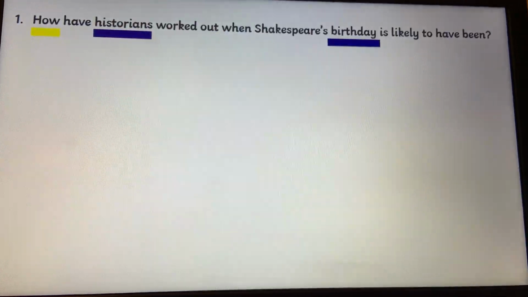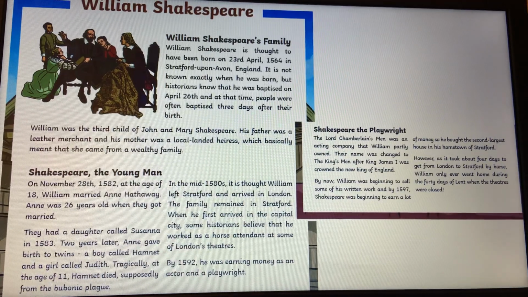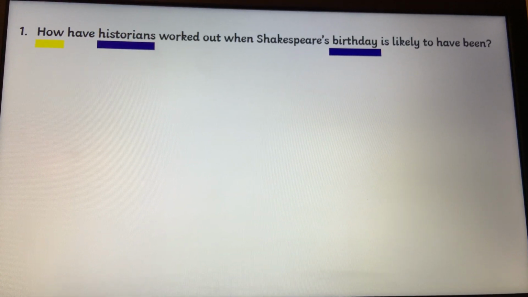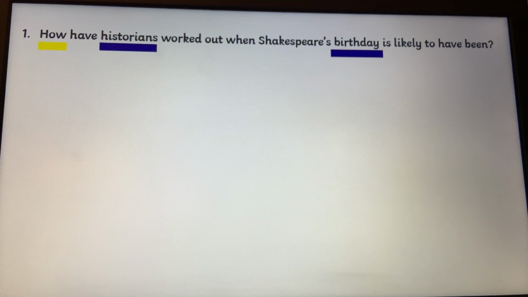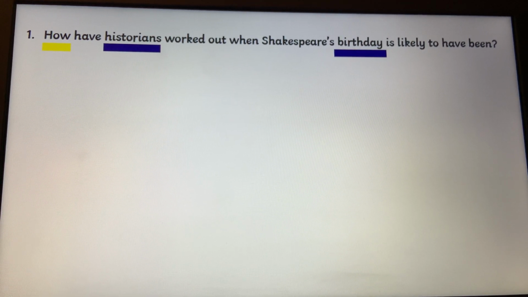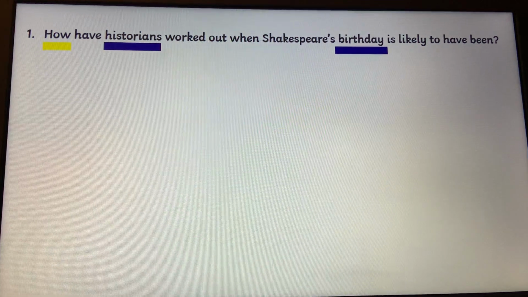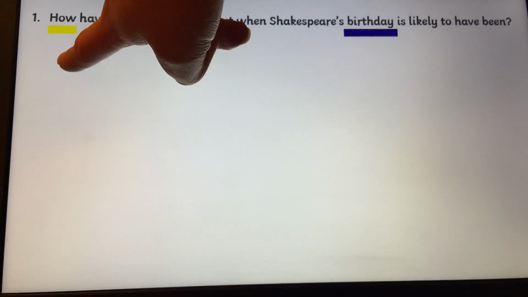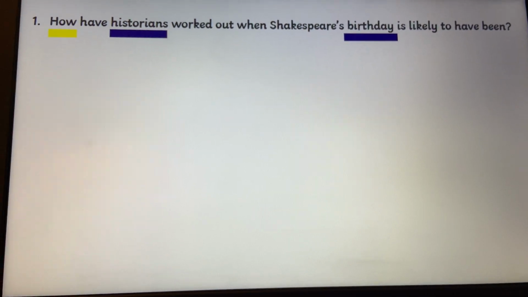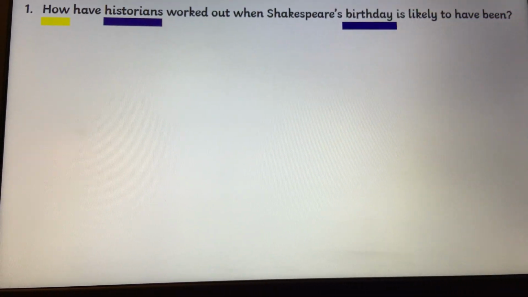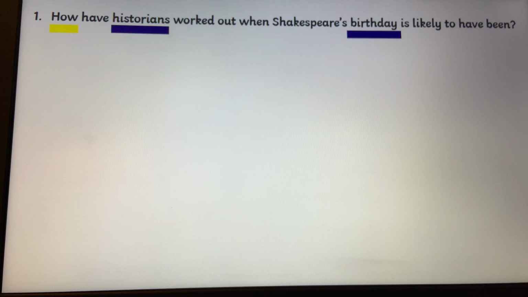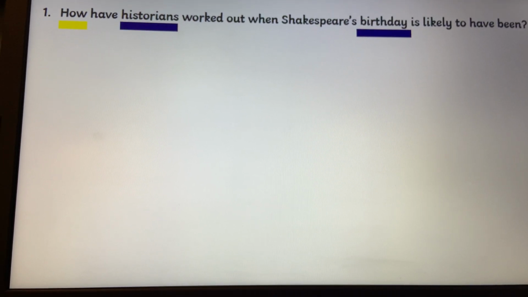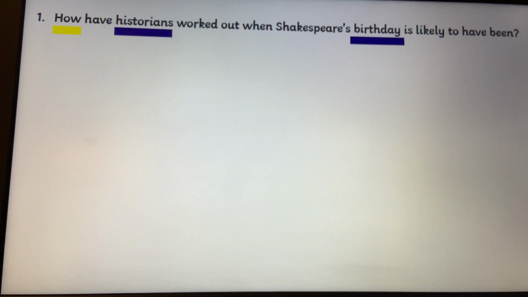So this is a question for this text, so William Shakespeare. The question is, how have historians worked out when Shakespeare's birthday is likely to have been? I've underlined here this word because that word is the question word, and then two words because they to me are the key words. So they're the words I'm going to be scanning the text for to try and find the answer. But I'm always thinking about that how.